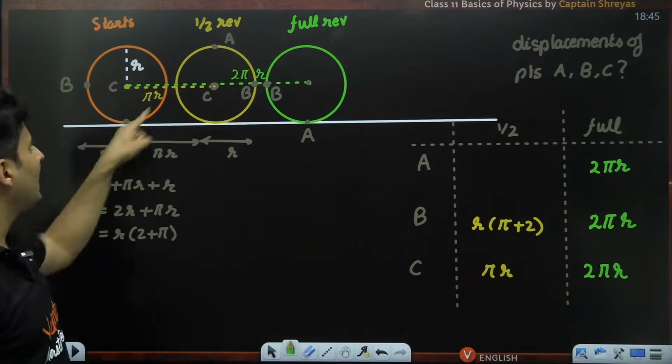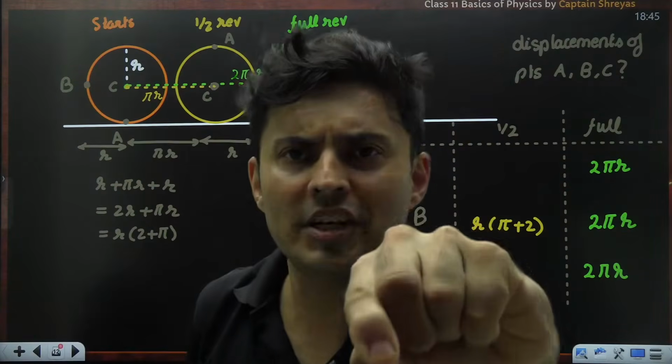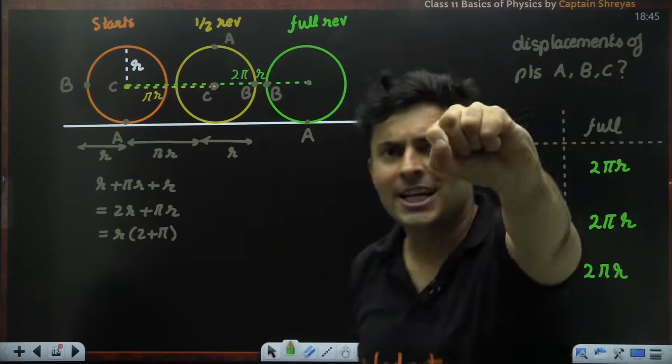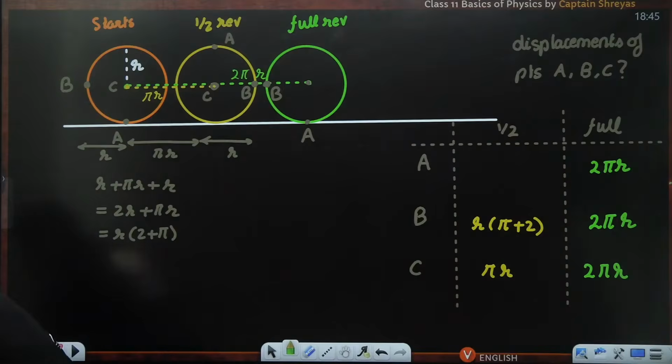Okay. So now the only point remaining is this point A for half a revolution. If you can give me this answer, IIT seat pakka. IIT seat pakka, guys. Let's see how many of you can answer this quickly in the chat box right away, right now.